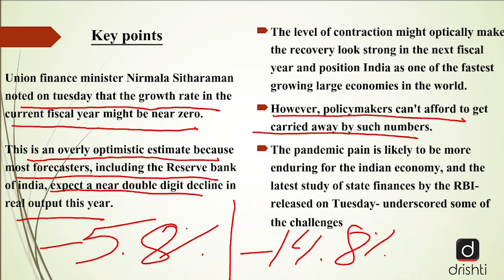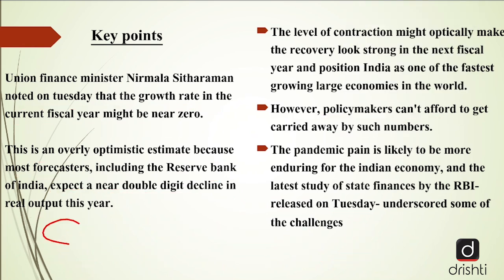Every report which has been published, including the IMF's one, has projected that next year, that is in the fiscal year 2021-22, the growth rate of India will be around 8.8%, and it has also been said by many forecasters that this growth rate will be the highest all across the globe. However, we have to be very careful. These are just numbers, and policymakers cannot get carried away with these figures. We have to be very careful while planning each and everything.